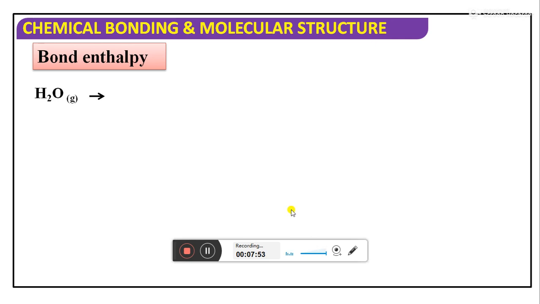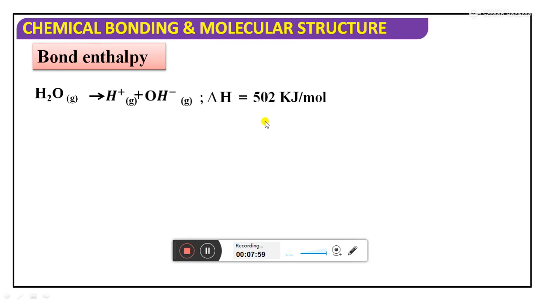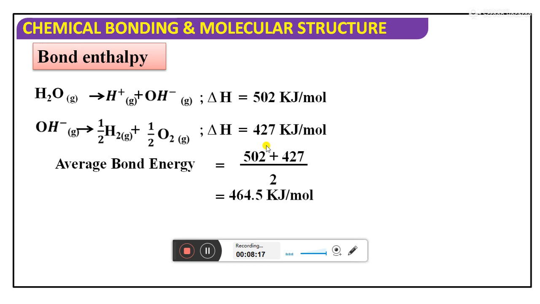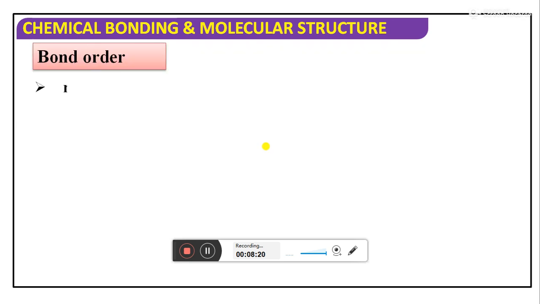So you can see here the water molecule is there. I want to break one bond. Some amount of energy is required. That amount of energy I have taken as 502 kilojoules per mole. If you see, the next hydrogen oxygen bond I want to break. What happened here? I required less energy when compared to the previous one, 427 kilojoules per mole. So in this case, I can go for the average bond enthalpy. The average bond enthalpy I will prefer.